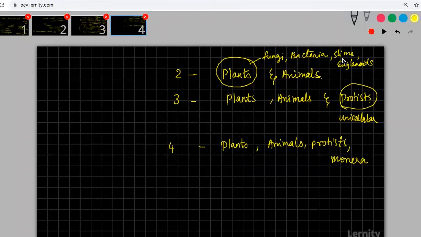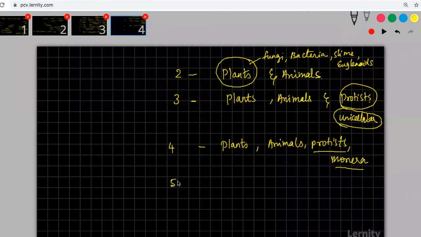Then the third one is when protists came into the picture. From here they started separating all the unicellular organisms and put them together as unicellular and then protist. Again they found visible differences even within the protists: some prokaryotes and some eukaryotes. So that prokaryote eukaryote classification came here.